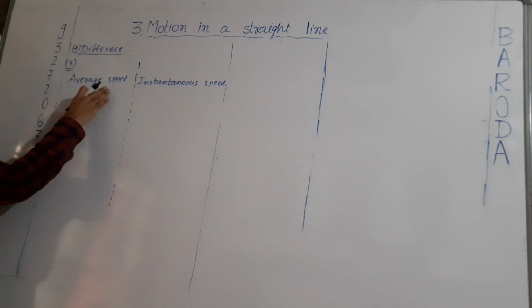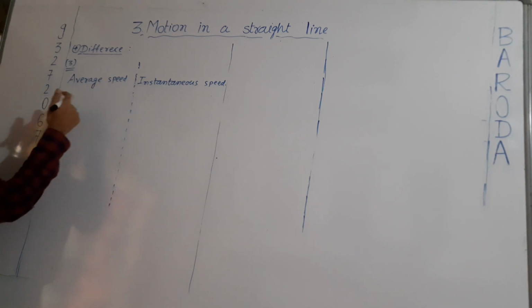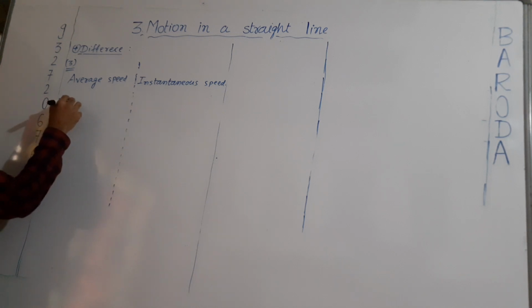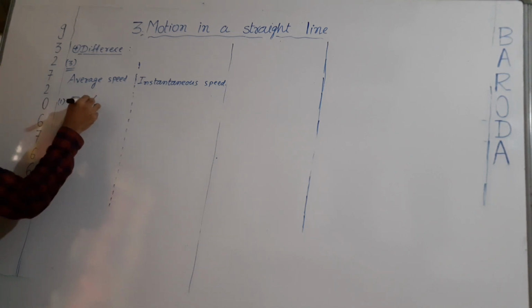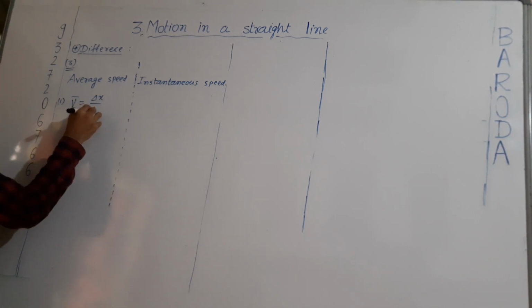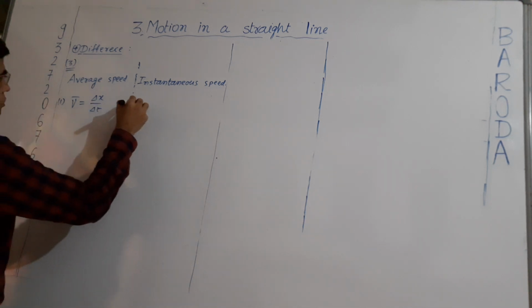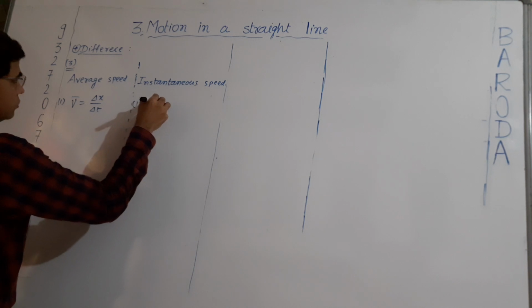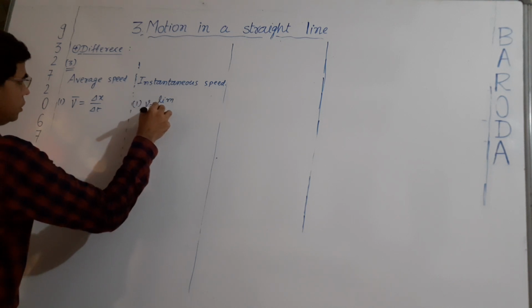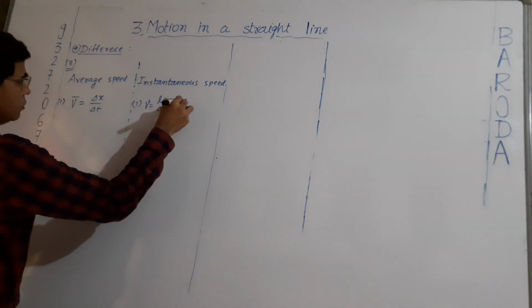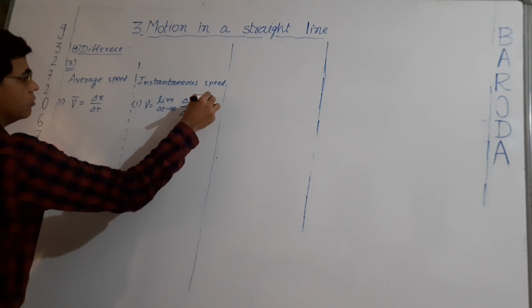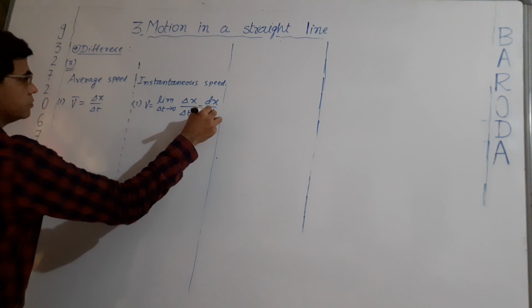Difference between average speed and instantaneous speed. Number 1. Average speed. V bar equal to delta x by delta t. Instantaneous speed. V equal to limit delta t tends to 0, delta x by delta t equal to dx by dt.